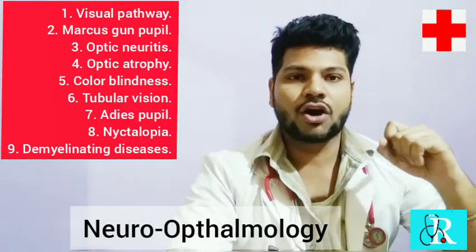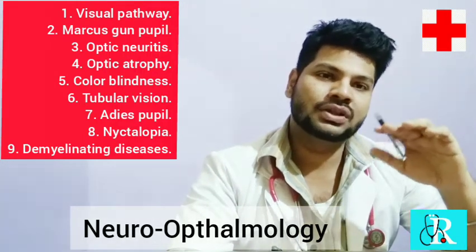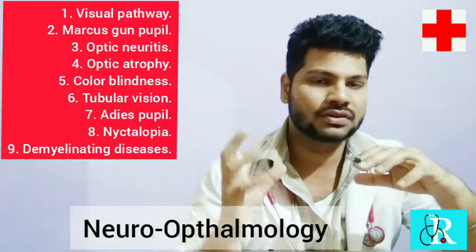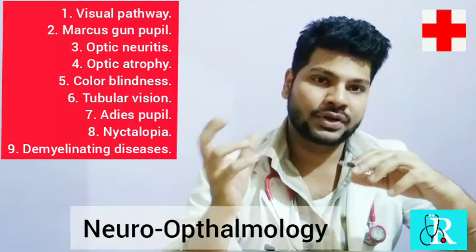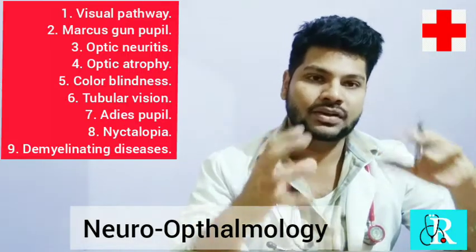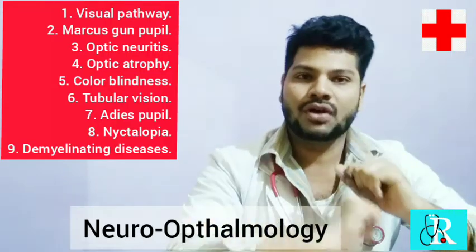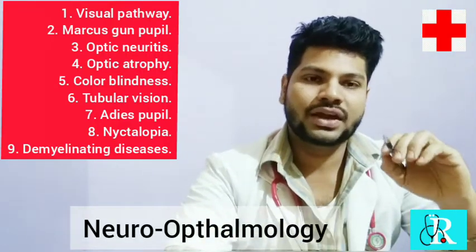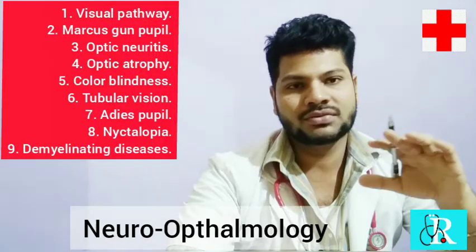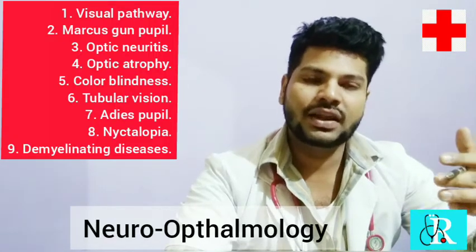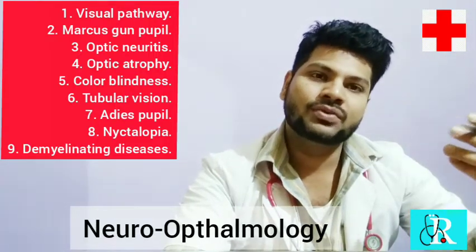So now let us discuss optic neuritis. What is optic neuritis? The name itself indicates it: optic means optic nerve, and neuritis means inflammation. Inflammation of the optic nerve is called optic neuritis. What will be the cause for optic neuritis? The cause would be any infection. The inflammation may be caused by biological, physical, or chemical agents. Chemical would be any kind of toxins.